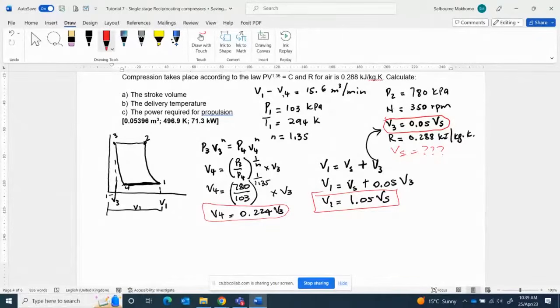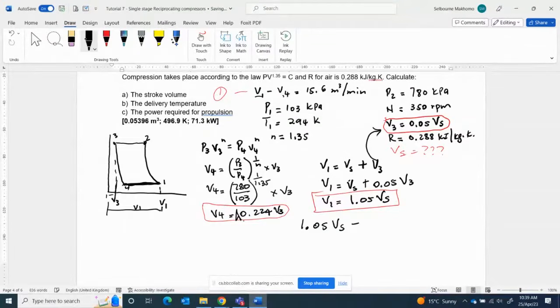So now we have eliminated what? V1. Come back to our initial formula here. So we replace V1 with 1.05 Vs minus V4. V4, where is V4?